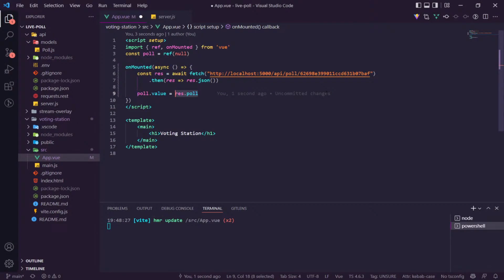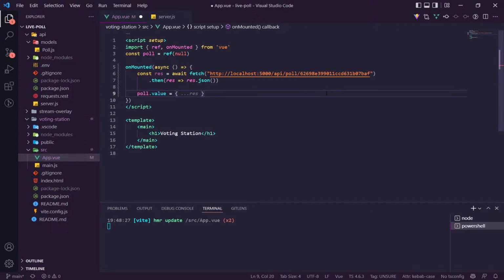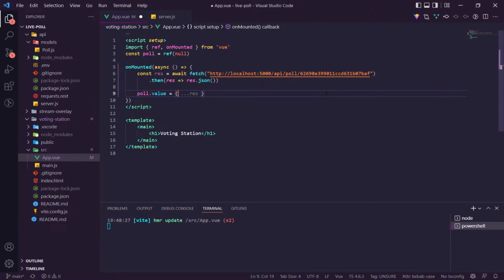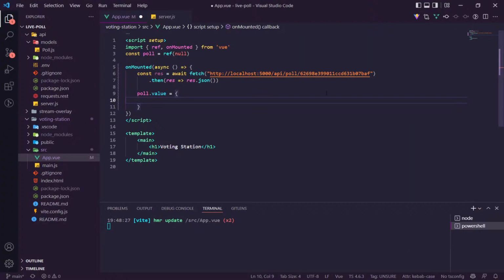So what I'm going to do is say it's equal to a new res.poll. Now, how do I get just the ID? You know, we'll create a new one. We want its title, so we're going to say res.poll.title.